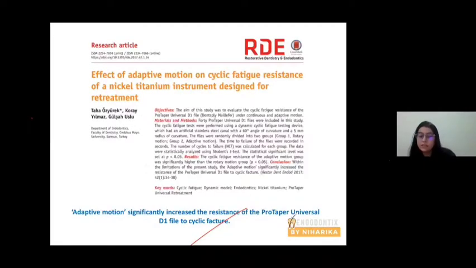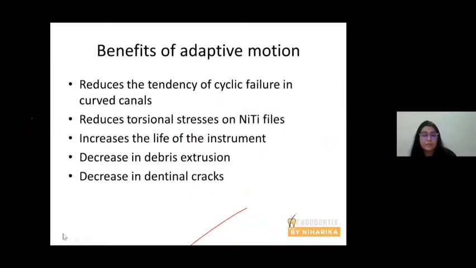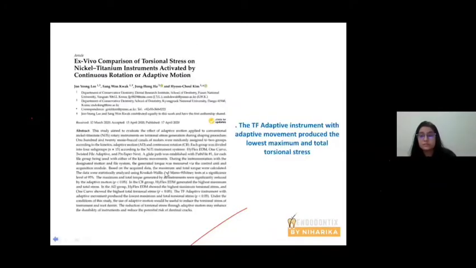And studies have shown that adaptive motion increases the resistance of ProTaper Universal D1 file to cyclic failure. TF Adaptive instrument with adaptive movement produces maximal and total torsional stresses.